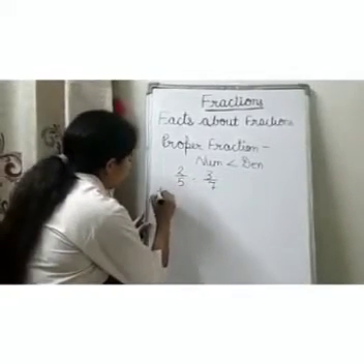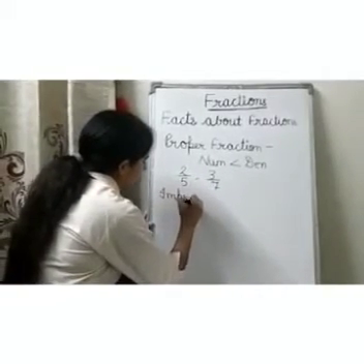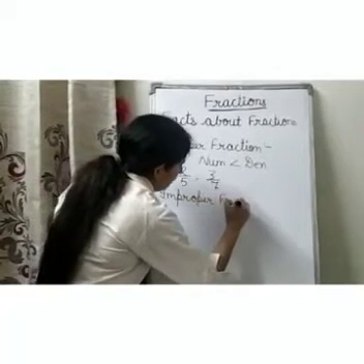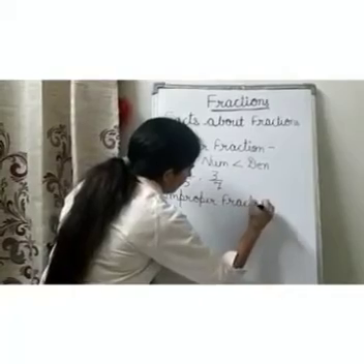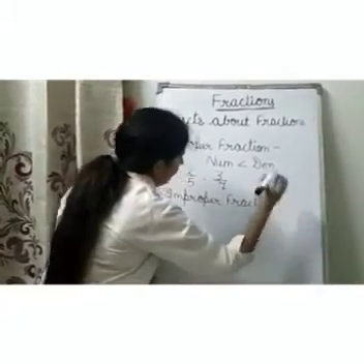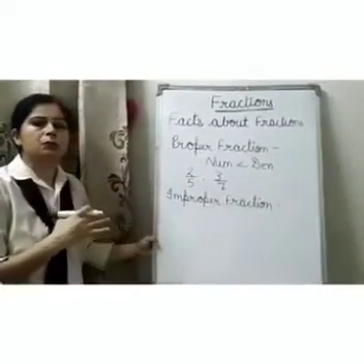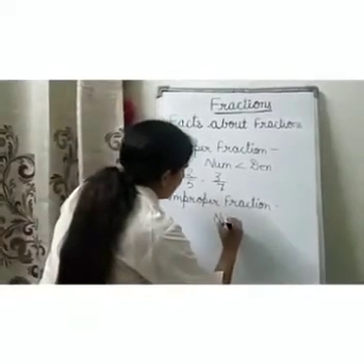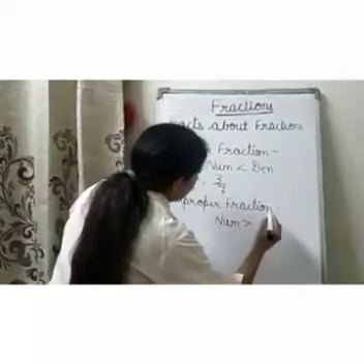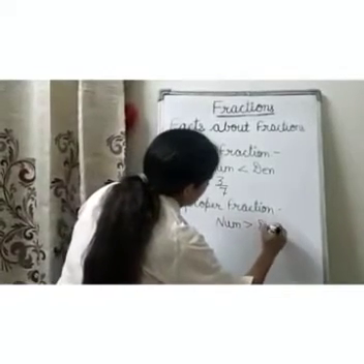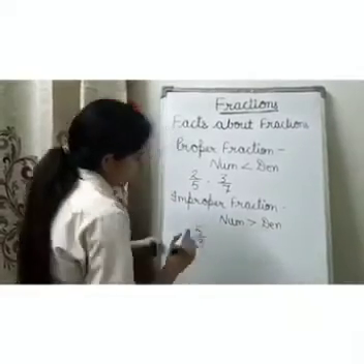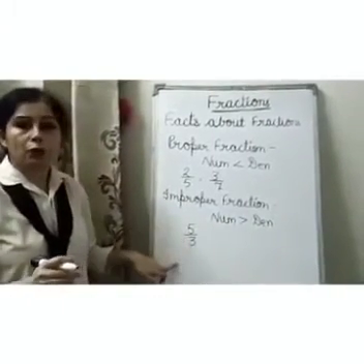Now, improper fractions. An improper fraction is a fraction in which the numerator is more than the denominator. The upper part is greater than the lower part. Like 5 over 3. 5 parts out of 3.